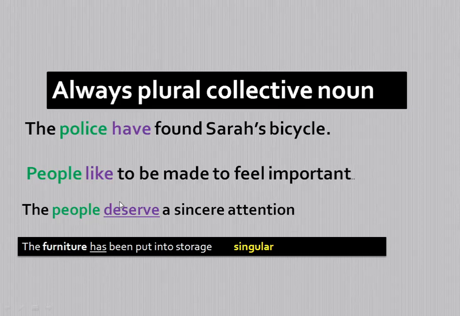But there are some words like furniture. Furniture is related to things. Furniture has been put up into storage. Here the furniture is acting as a singular subject, because furniture is always used as singular. We must remember it. The singular subject demands a singular verb. Therefore has is right. So the furniture has been put into storage. But we cannot say the furniture have been put into storage. We have to say the furniture has been put into storage.